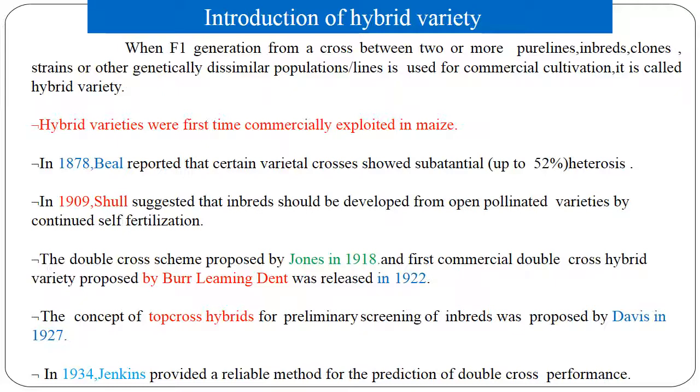The double cross scheme was proposed by Jones in 1918, and the first commercial double cross hybrid variety was released by Jones, that is Burlington, in 1922. The concept of top cross hybrid for preliminary screening of inbreds was proposed by Davis in 1927. In 1934, Jenkins provided a reliable method for the prediction of double cross performance.